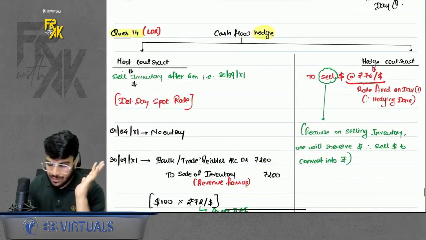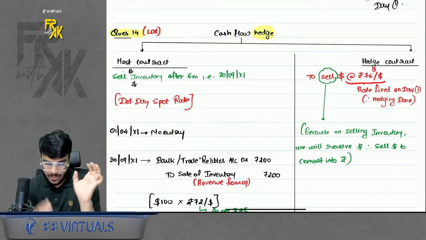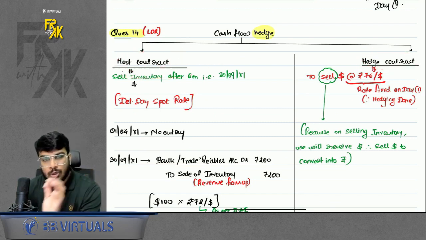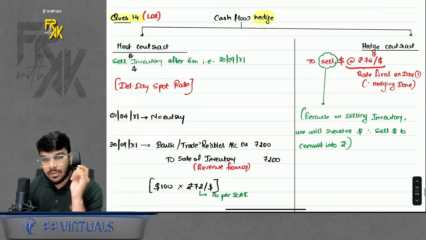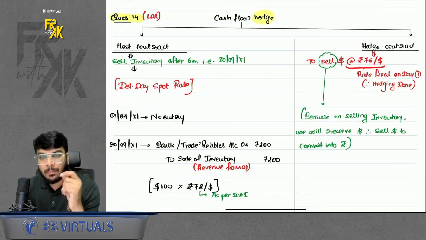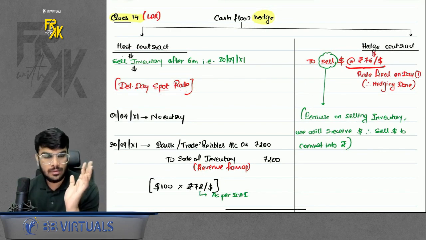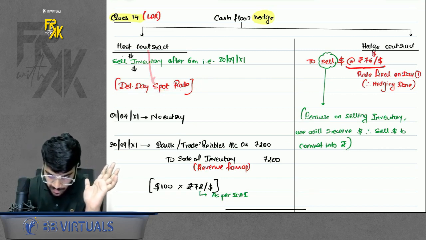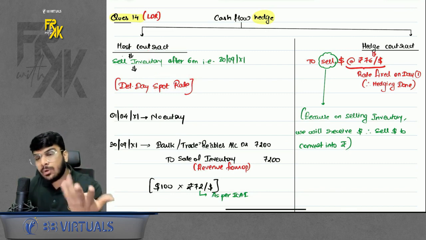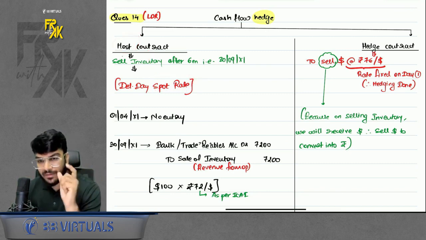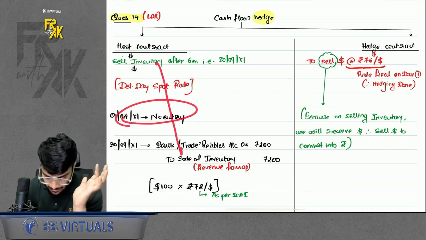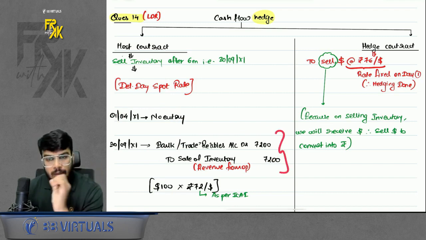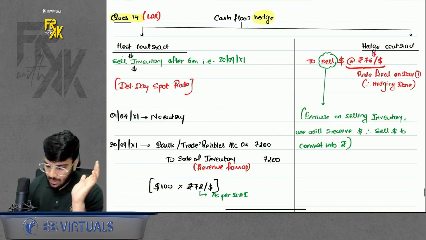See, in cash flow hedge also, just like embedded derivatives, divide into two parts: one is the host contract, one is the hedge contract. For the host contract, what to do? In the host contract, you are selling inventory. So here you will record the host on delivery day, but at what rate? At the delivery day spot rate. In embedded, we did something different. That is why I'm saying don't link with embedded derivatives. Here we will record the host contract at the delivery day spot rate. But we had two spot rates, sir. So for the host contract, use the spot rate of 72. So on day one, no entry. On the delivery day, you will record bank or trade receivables to sale of inventory or revenue, whatever you call it, 7200. Okay, spot rate. Now, what about the hedge instrument?